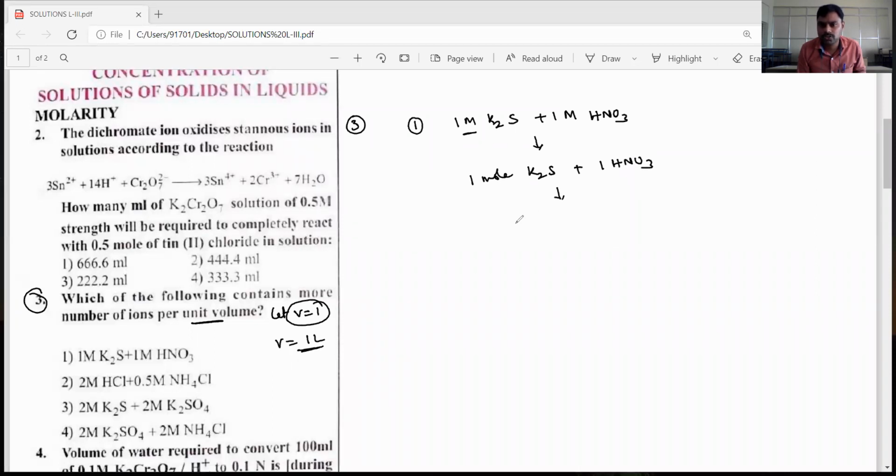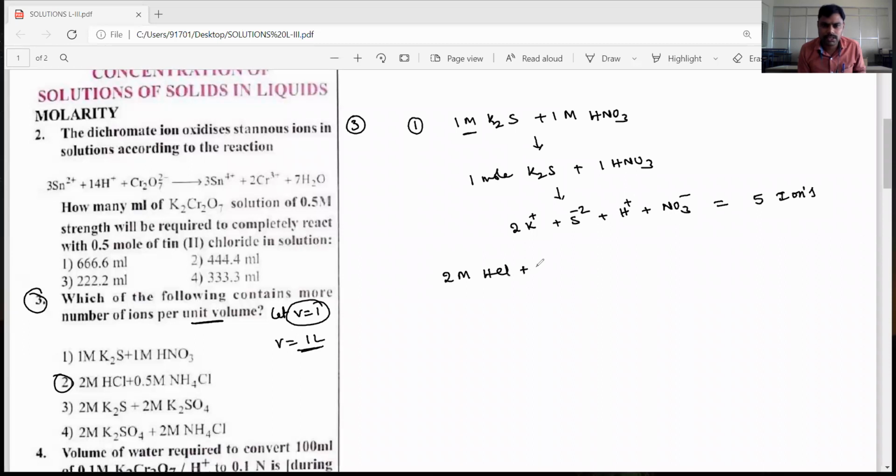If ionized, it gives 2K+, SO4 2-, plus H+, NO3-. If you observe the total ions, 2 plus 1 is 3, and 3 plus 2 is 5 ions present in this mixture.